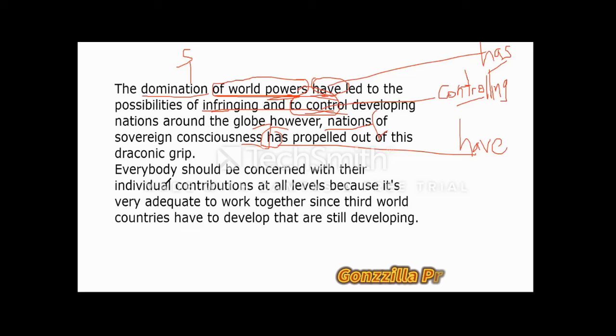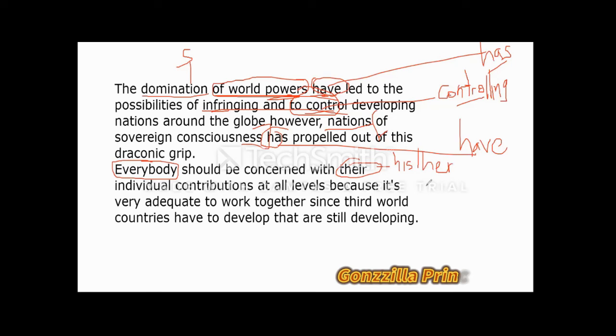So moving on to the other part of the paragraph, we have everybody should be concerned with your individual contributions. Now let's look at it carefully. We have everybody here, which is more like an indefinite marker. Remember, the rule is they should be used with a singular verb, a singular possessive, or singular reflexive. So since I have everybody, this should definitely change to is or his or her.